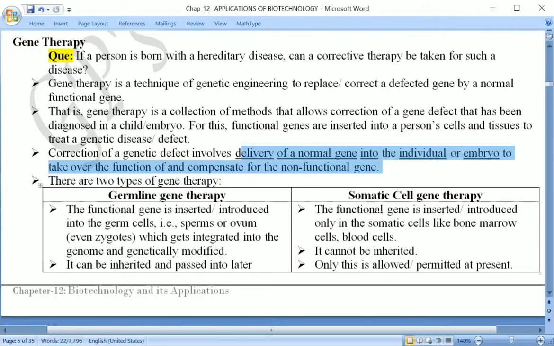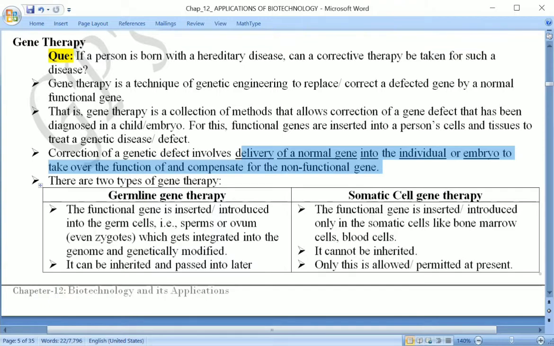Whatever non-functional gene is there which is not able to perform its function, in place of that, a normal gene is inserted into the individual or into the embryo, so that it performs the function of the non-functional gene, because the non-functional gene was not able to perform that function.